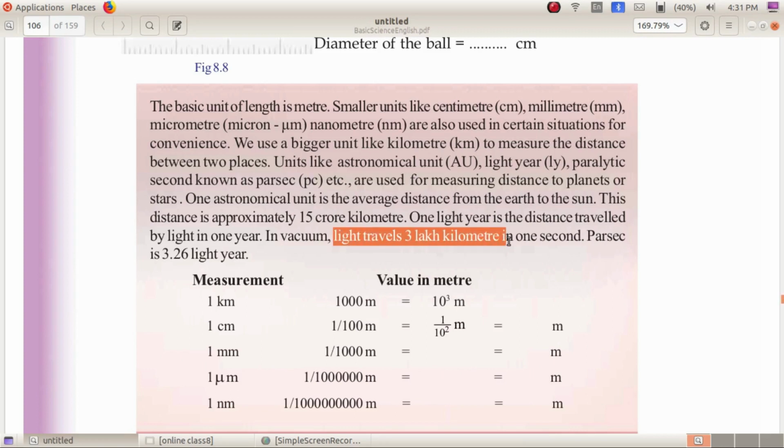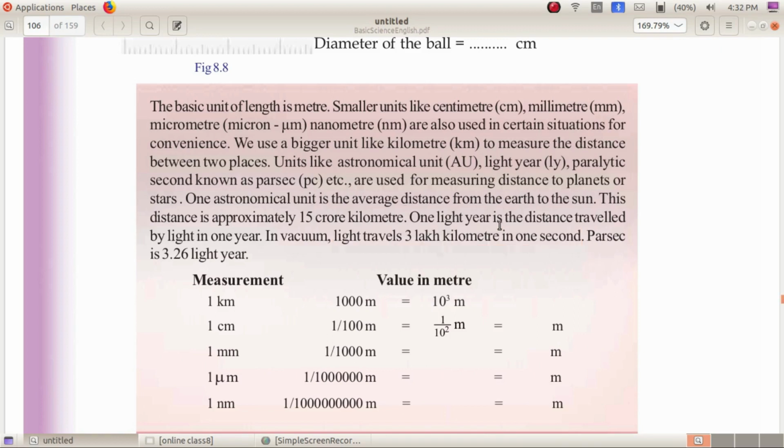In 1 second, light reaches 3 lakh kilometer away. Then the distance travelled by light in 1 year is called 1 light year.